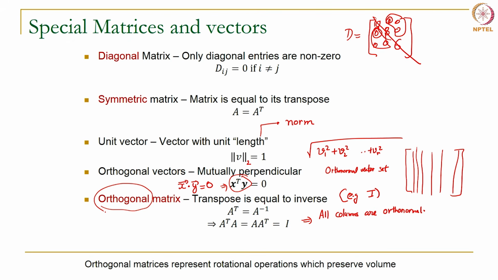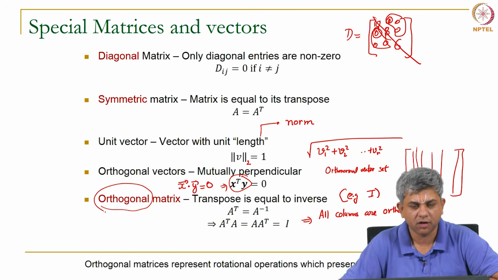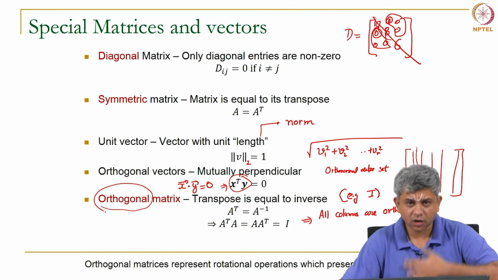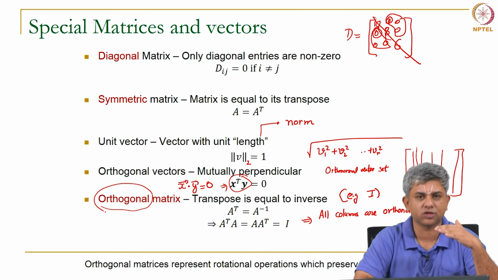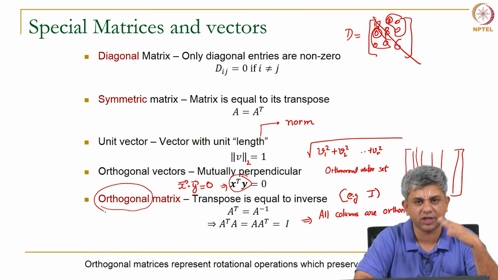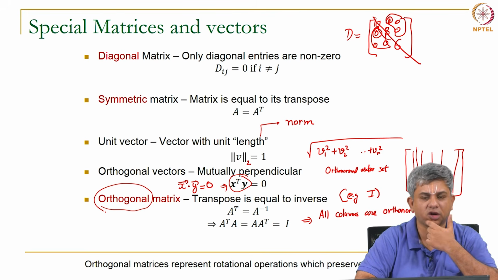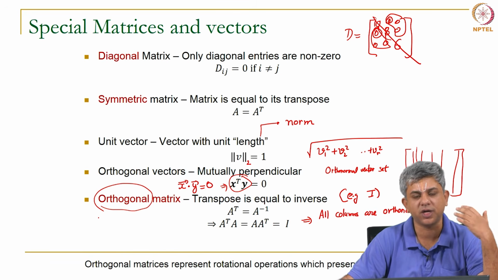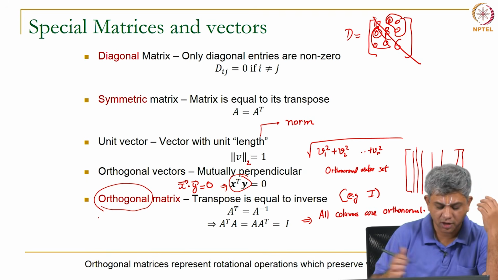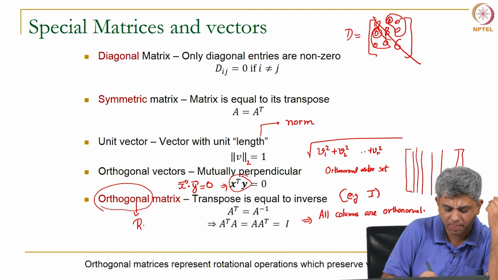Okay. An orthogonal matrix typically can always be thought of as a rotational operation. Okay. What that means is, if I have one vector, I pre-multiply it by something and all it does to that vector is simply rotate it without changing the length, the matrix which would have been used would always be orthogonal. This can be proved, we will not have time to show all that, but please do remember it. Whenever you see an orthogonal matrix, please think a rotation matrix. Okay. That is another way to think about it.